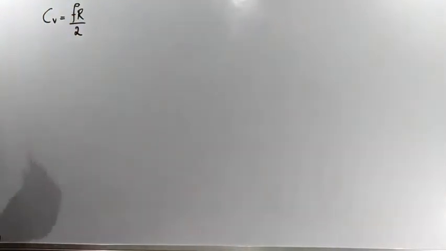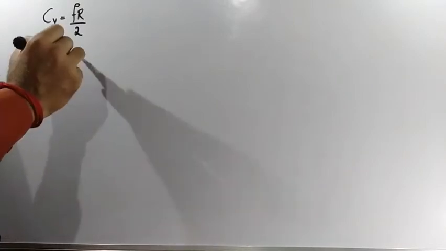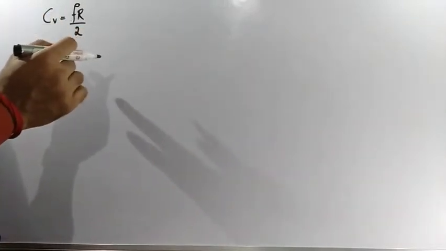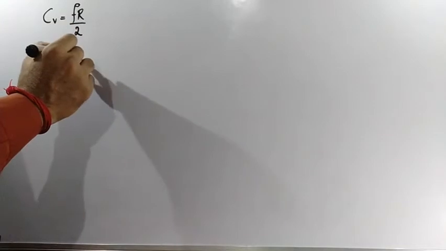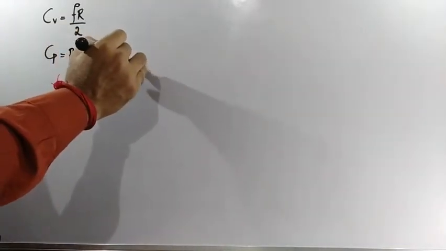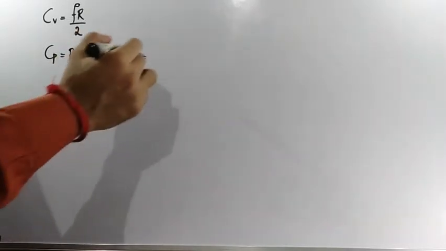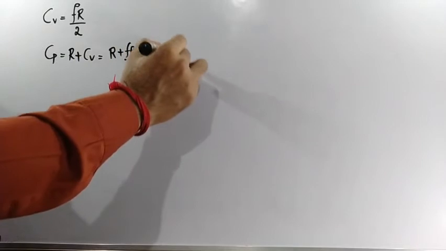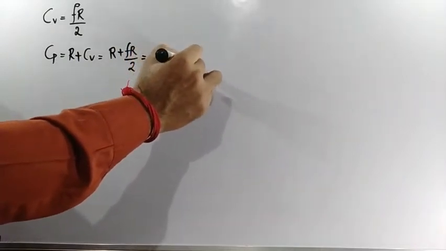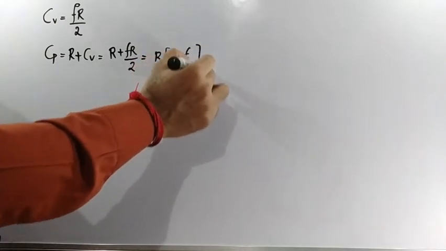Next, Cp minus Cv is equal to R, so Cp is equal to R plus Cv, which is R plus Fr by 2, or R inside the bracket 1 plus F divided by 2.